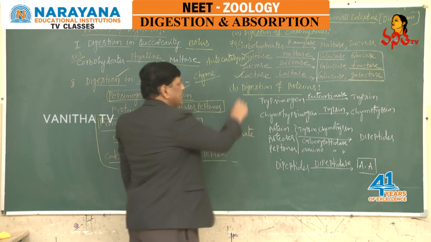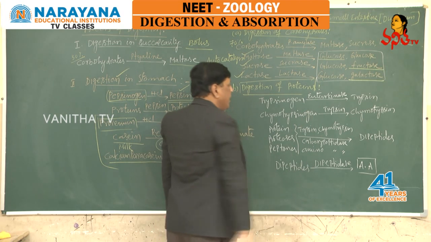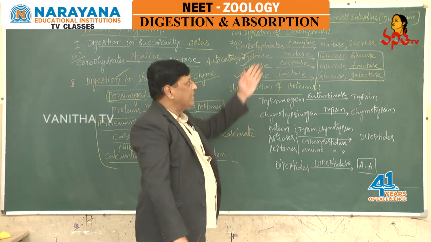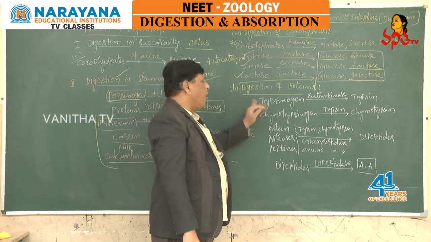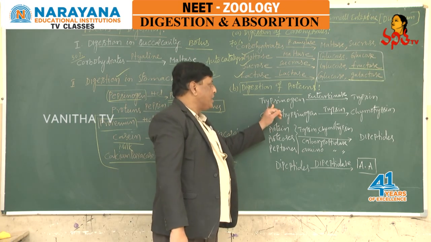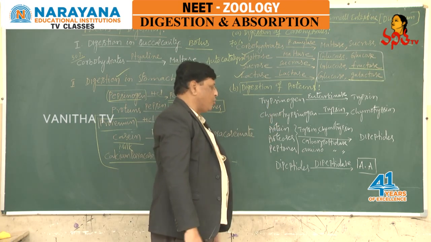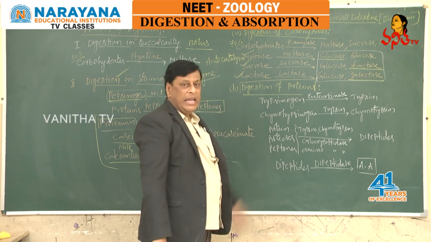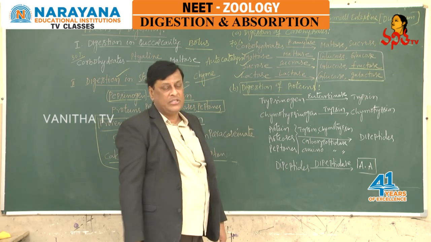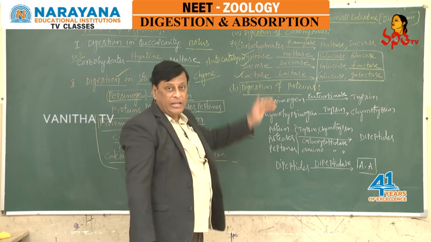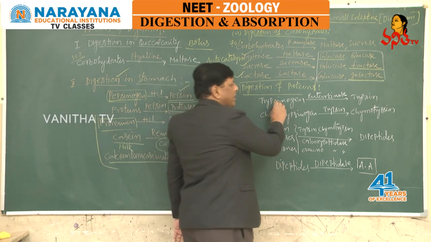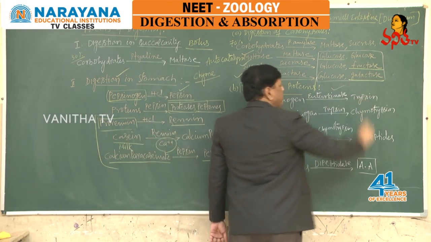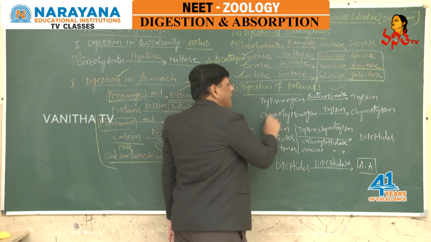The next one, the digestion of proteins in the small intestine or duodenum. In the small intestine, we can see trypsinogen and chymotrypsinogen. These are the two inactive enzymes from pancreatic juice. This trypsinogen becomes active by enterokinase.